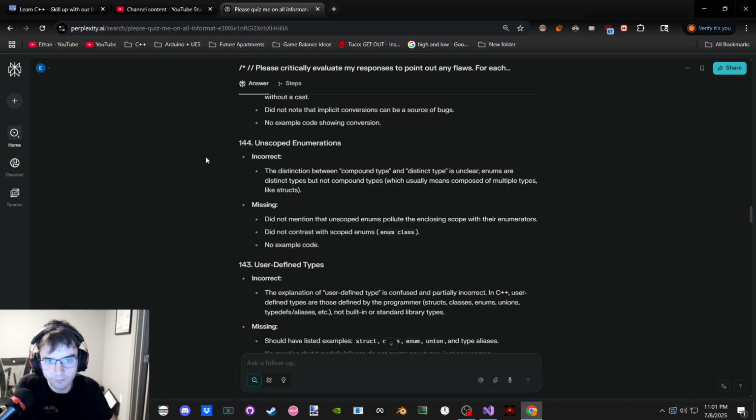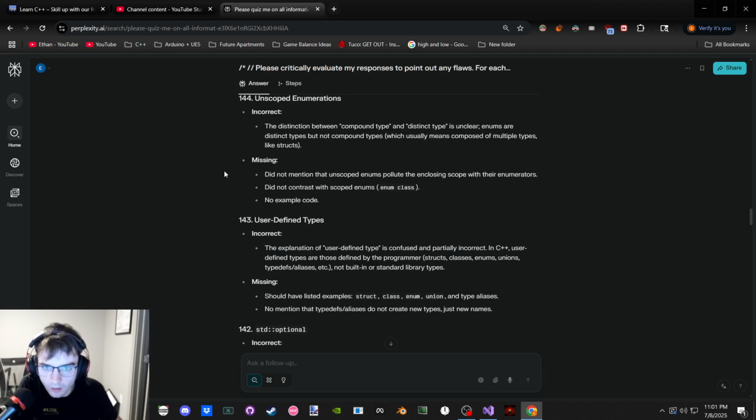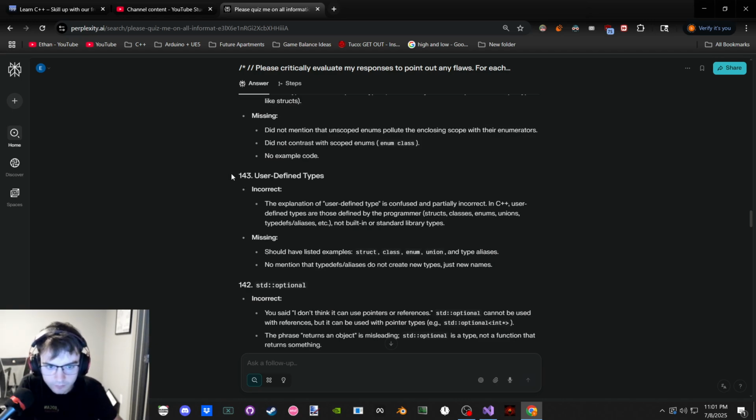Okay. Compound type and distinct type. Well, it's a compound distinct type, meaning it's distinct from other types. It's its own type, and it's compound, meaning it's defined in terms of other fundamental types. They're distinct types, but not compound types. Wait, enums, motherfucker. Bro, enums literally are compound types. They're defined in terms of fundamentals. I'm not trusting this. Did I miss something else here?